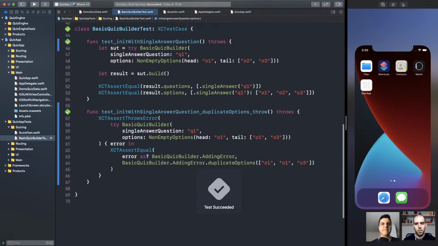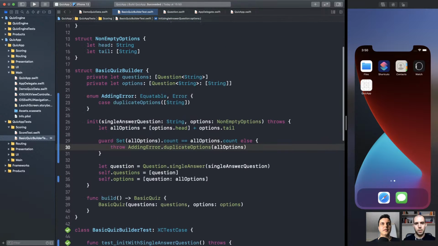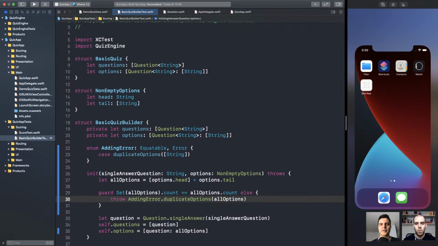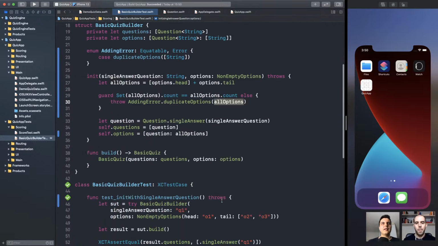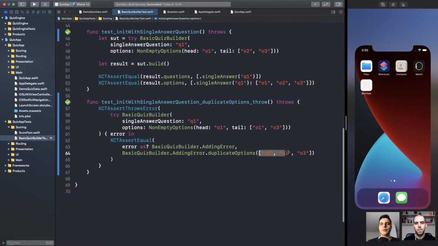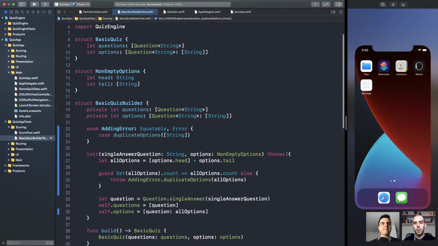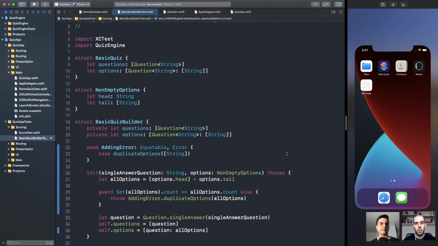Boom, passing. Notice that we're not passing the set version of all options. We are including the duplicate in our feedback. Yes, you want to present all the data so the client knows what is wrong. They can see that, oh yeah, duplicate options, oh, 01, 01. There we go. I can fix it. Make sense? Yep.